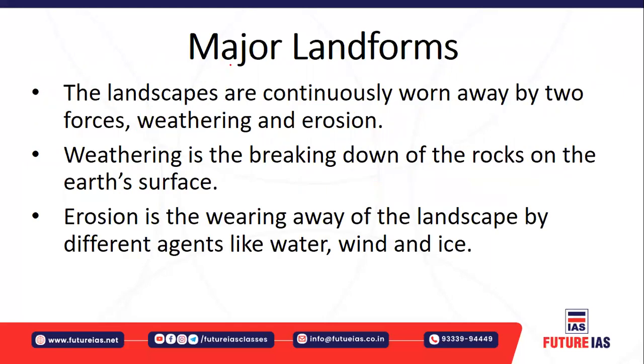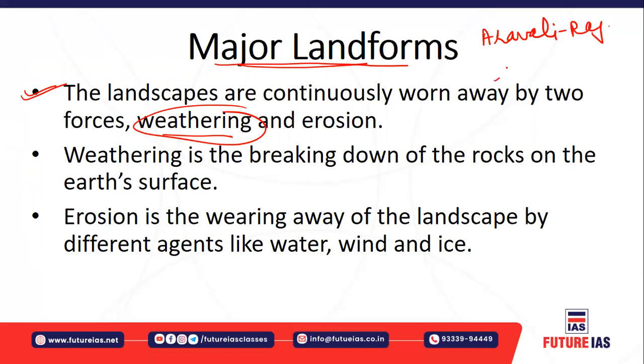Okay, let's understand the major landforms. As I told you, the major landforms are basically landscapes which are continuously worn away by forces. Okay, now the major landforms are formed because of this continuous wearing down, and these forces are called weathering, right? For example, there is a fold mountain called Aravali in Rajasthan. Now what happens is this Aravali has been worn down, or weathered, by the agents of erosion, say wind, which has led to this relic type of mountain, which means the mighty mountain has been weathered away, right?